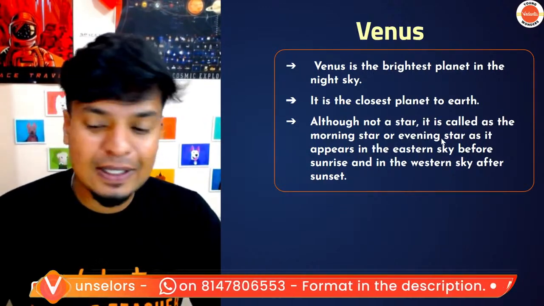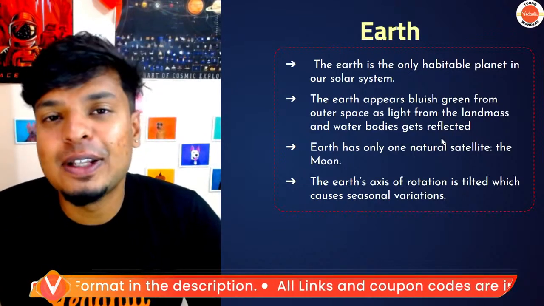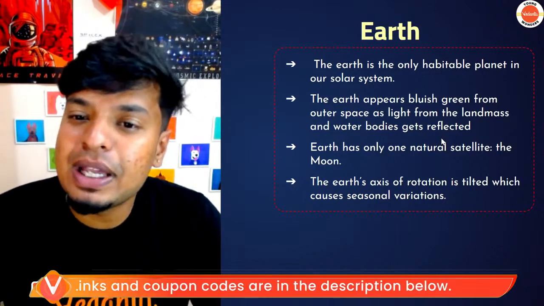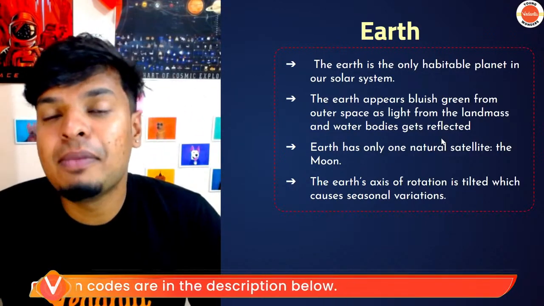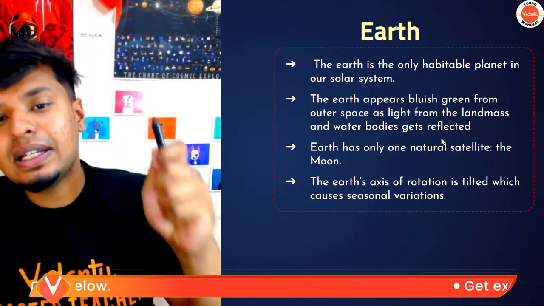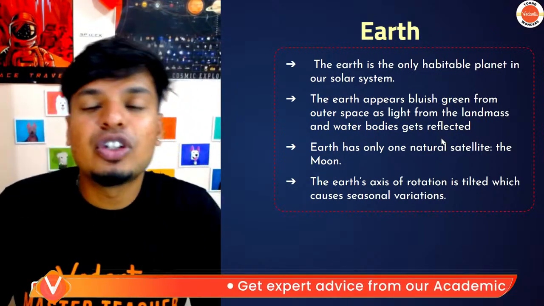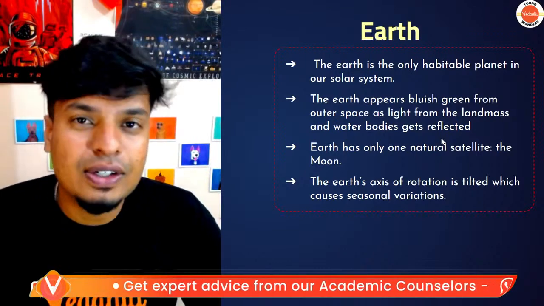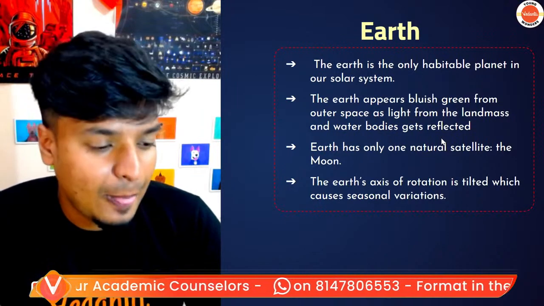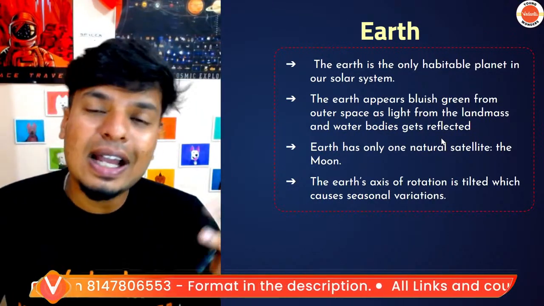Earth. Earth is the only planet which has life in the solar system. Earth appears bluish green from outer space as the light from the landmass and water bodies gets reflected. Earth has only one natural satellite, the Moon. The Earth's axis of rotation is tilted, which causes seasonal variations. We have seasons because of the tilt of the Earth's axis. Mercury and Venus both don't have any moons. Earth has only one moon.